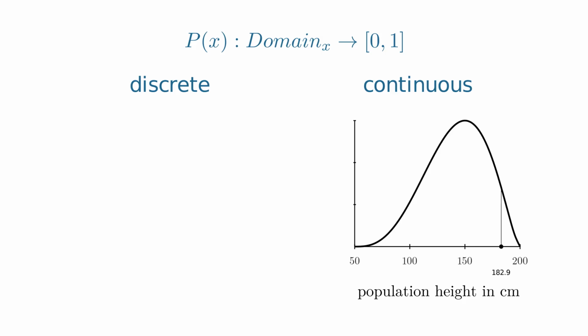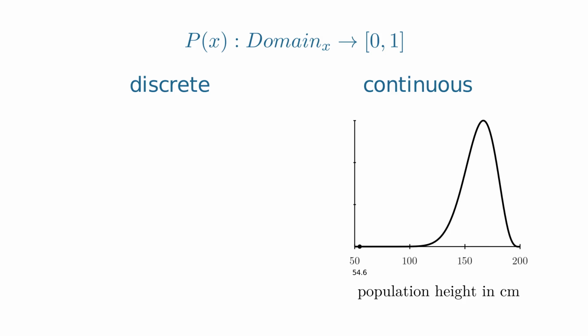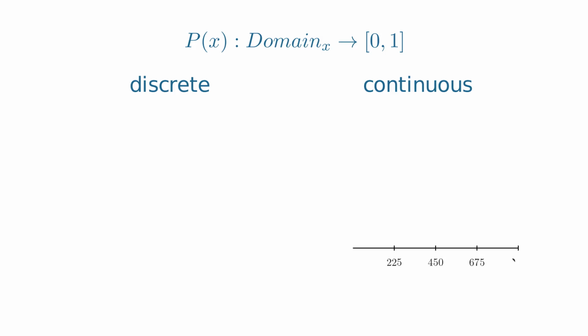So now, for example, if the objects that we are considering are the heights of people in a population, then we will have a continuous distribution because within some extreme values, for instance between 50 centimeters and 2 meters, any height is actually possible. Yeah? We can have people who measure 165 centimeters, we can have people who measure 168.23 centimeters, and we can even have people who measure 168.4512 centimeters if we could measure with that precision.